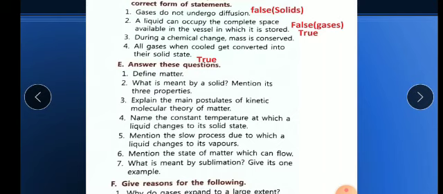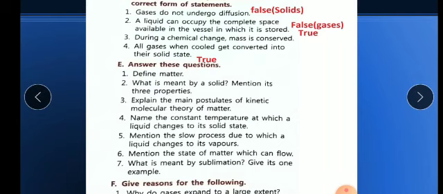All right. Now children, the next question is, name the constant temperature at which a liquid changes to its solid state. They are asking only for the name, so the answer is freezing point. You can see the definition of freezing point in the chapter. Now the fifth one, mention the slow process due to which a liquid changes to vapor. So the answer is evaporation.